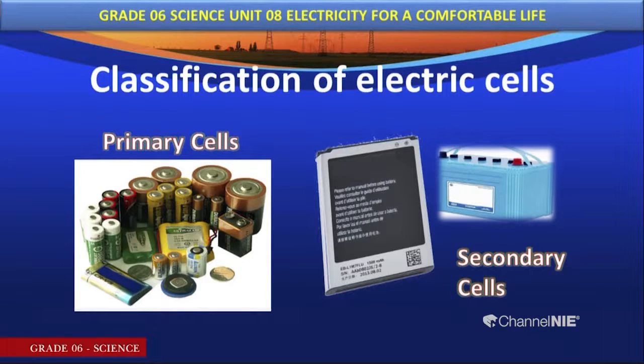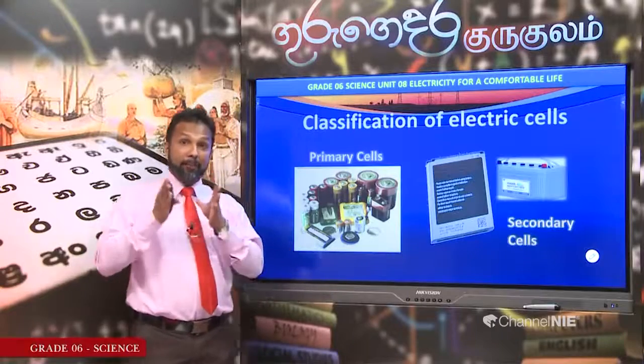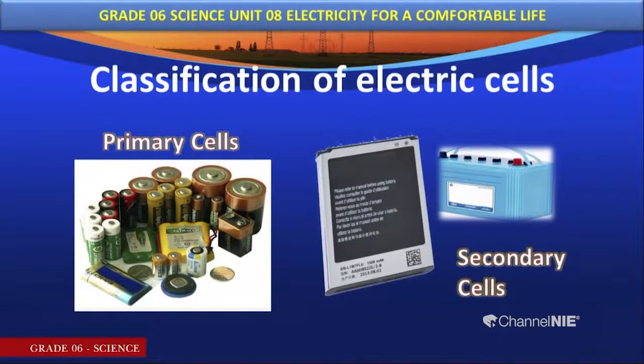But what do you think about your mobile phone battery? What do you think about the car battery? After using for a certain period of time, do we dispose of them? No. After reducing their power, these batteries can be recharged. Now you can understand the main difference between primary cells and secondary cells.